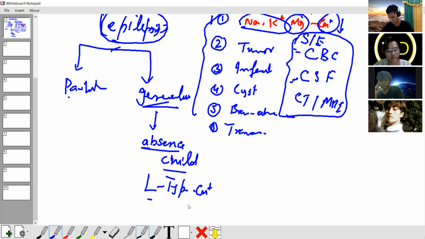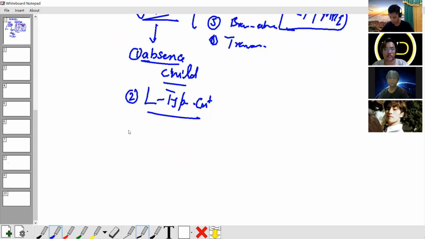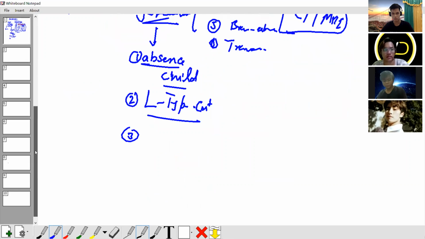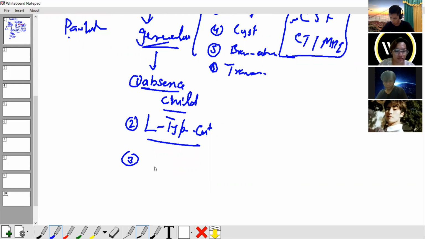T-type calcium channel. Where is the problem in the brain? One question, most common in children. Second question, the channel involved. Third question, the area of the brain.